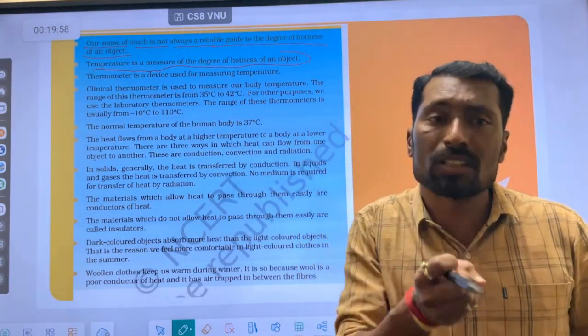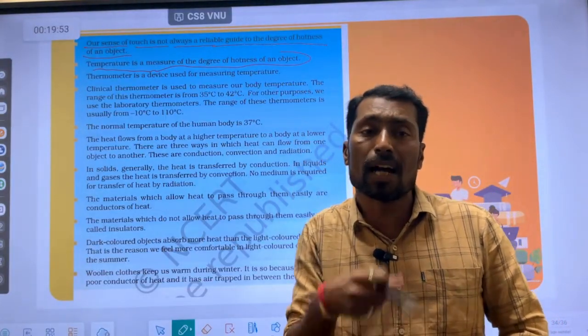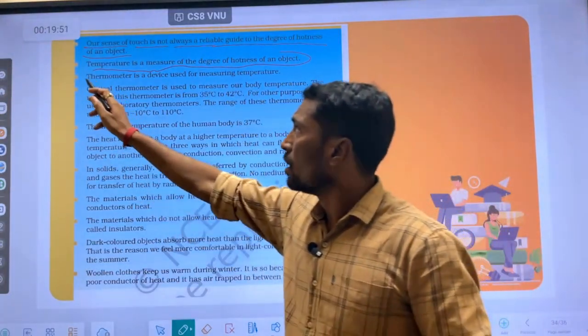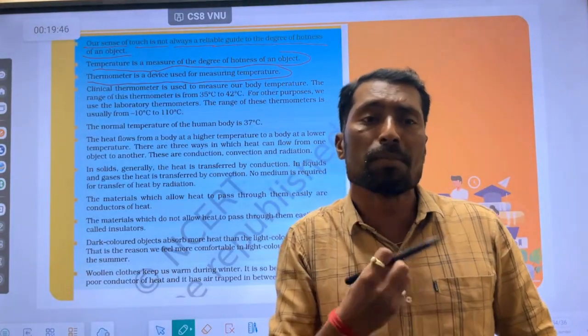Temperature is the degree or the level of the hotness or the coldness of the object. Object कितना ठंडा है, कितना गर्म है, ये अगर पता करना है तो use the temperature. Thermometer is the device for measuring the temperature. Temperature measure करने के लिए we use the thermometer.